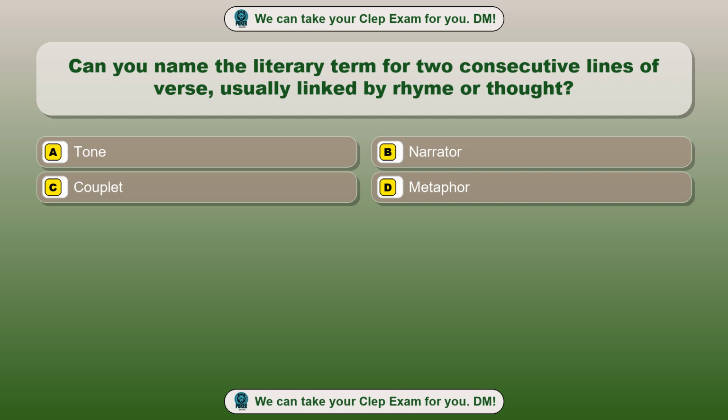Question 35. Can you name the literary term for two consecutive lines of verse, usually linked by rhyme or thought? Option A. Tone. Option B. Narrator. Option C. Couplet. Option D. Metaphor. The correct answer is option C.